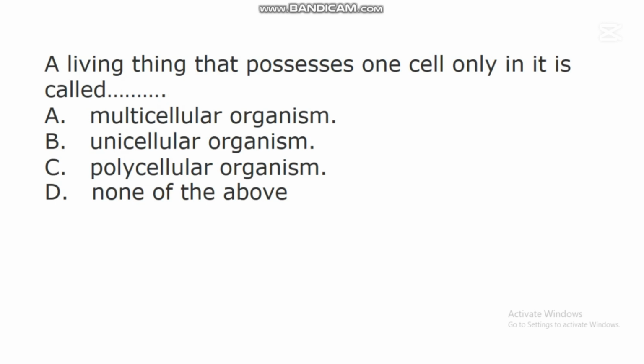In this question, the correct answer is B. Unicellular organism. A unicellular organism is an organism that possesses one cell in it. Studies have shown that there are some living organisms that have only one cell in them. These organisms are called unicellular organisms.